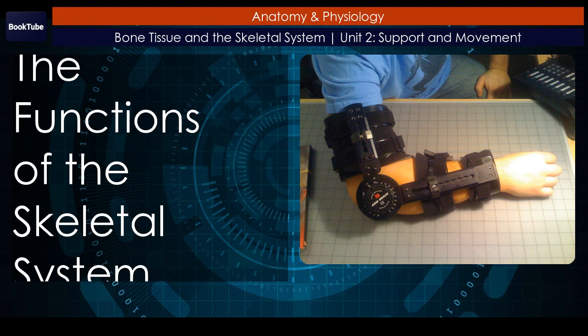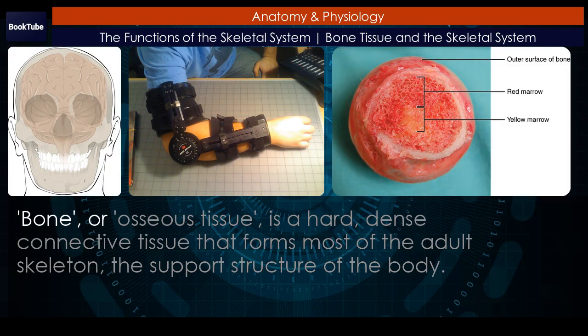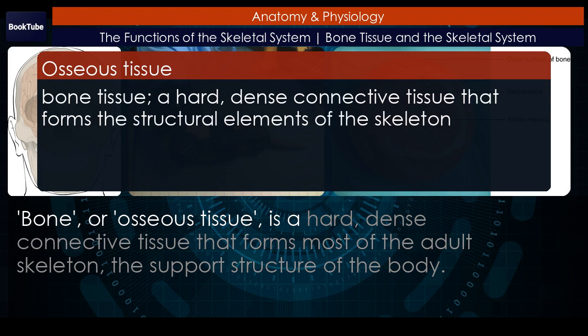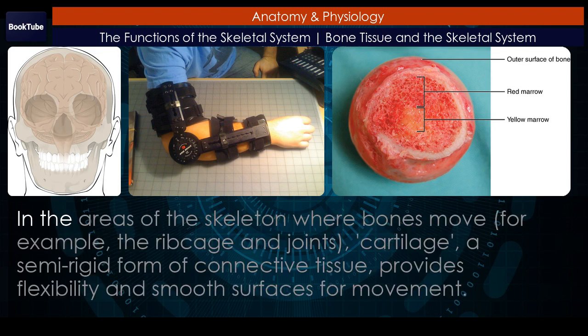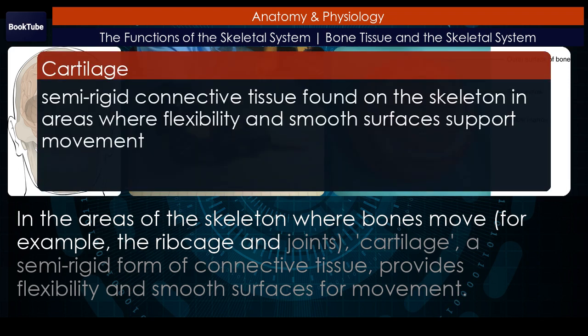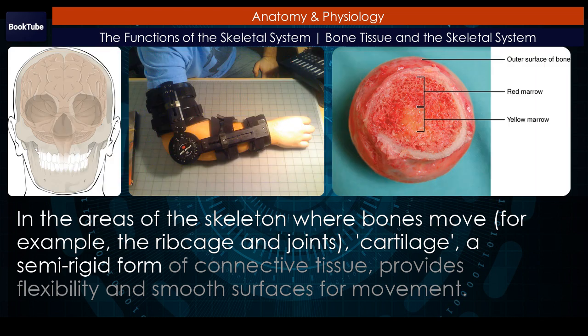The functions of the skeletal system. Bone, or osseous tissue, is a hard, dense connective tissue that forms most of the adult skeleton, the support structure of the body. In the areas of the skeleton where bones move, for example, the rib cage and joints, cartilage, a semi-rigid form of connective tissue, provides flexibility and smooth surfaces for movement.